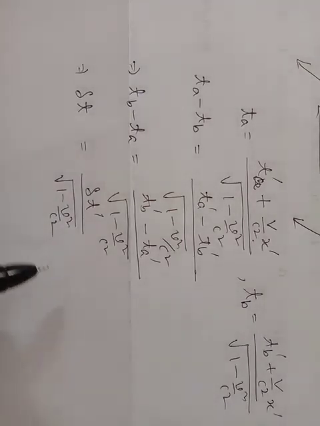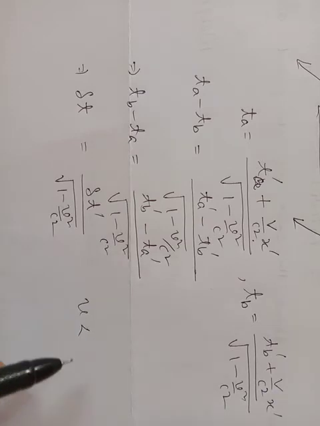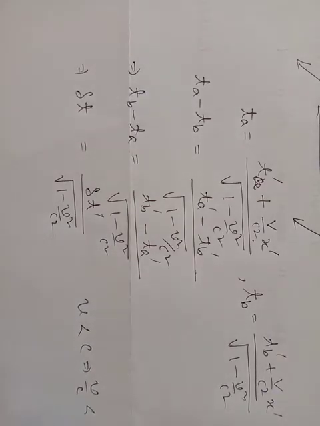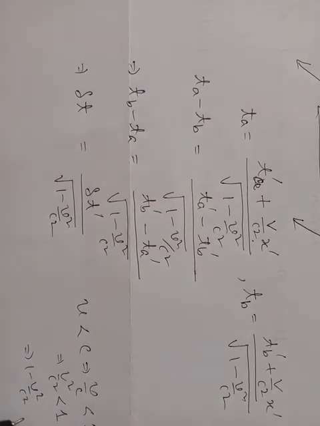Since v is less than c, this implies v by c is less than 1, implies v square by c square less than 1, implies 1 minus v square by c square is less than 1. So the under root 1 minus v square by c square is less than 1.